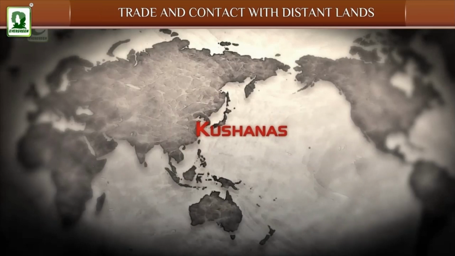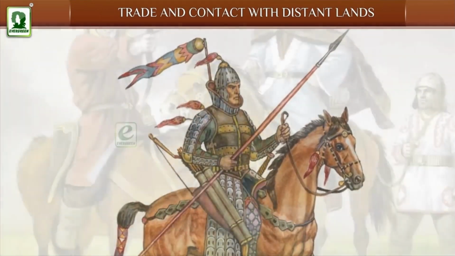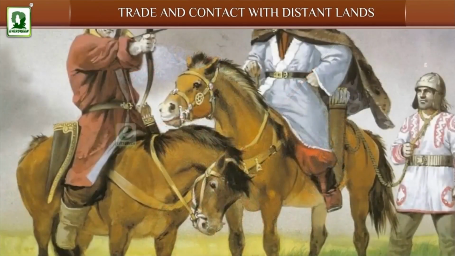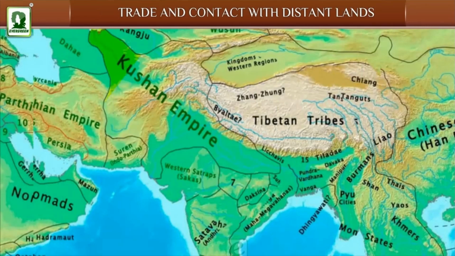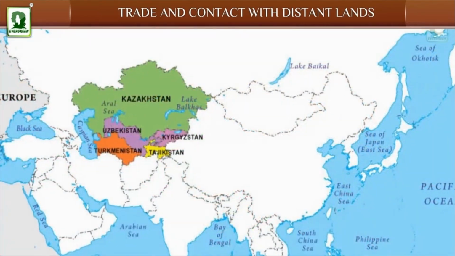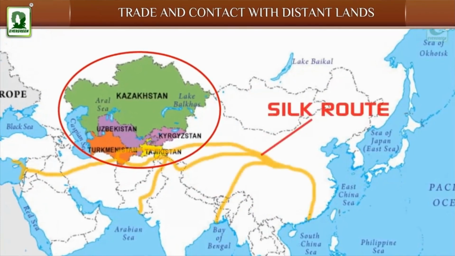Kushanas. The Kushanas belonged to a nomadic tribe in Central Asia. They came through Afghanistan to set up an empire in northern India, extending from northwest to Bihar in the east. The Kushanas encouraged India's trade with Central Asia and gained control over the Silk Route.